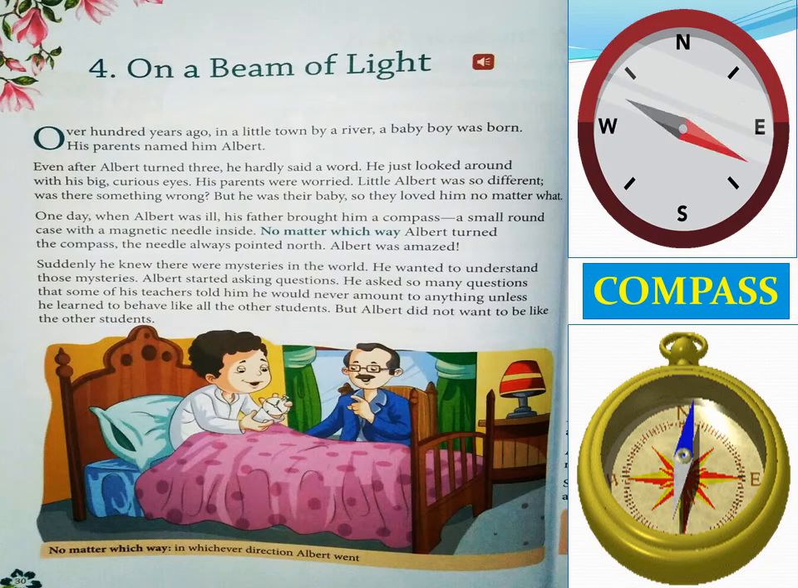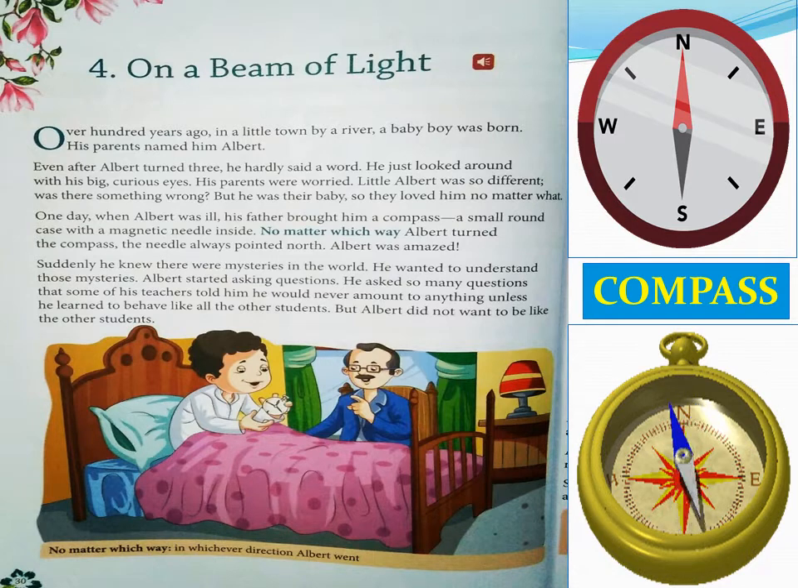So our lesson is on page number 30, children. Lesson 4, A Beam of Light. Beam means a ray of light. So let us look at the lesson. Over 100 years ago, in a little town by a river, a baby boy was born. His parents named him Albert.